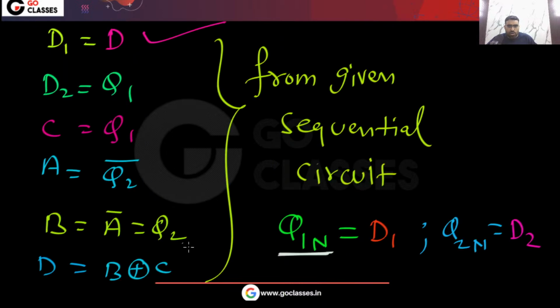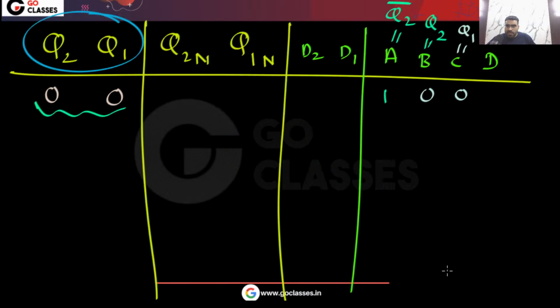D is the same as B XOR C. Look at this D. This D is B XOR C.